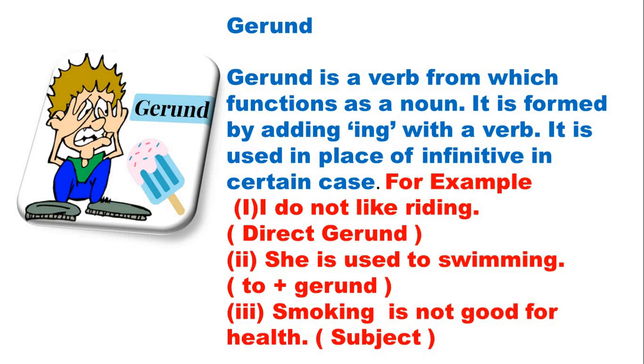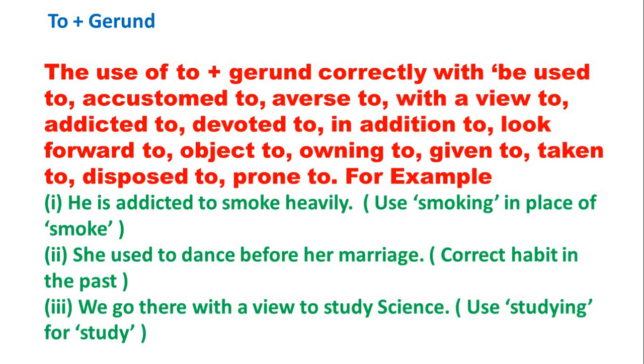Again, we can use the ing form as a subject. To plus gerund. The use of to plus gerund is correct with be used to, accustomed to, averse to, with a view to, addicted to, devoted to, in addition to, look forward to, object to, owing to, given to, taken to, disposed to, prone to.